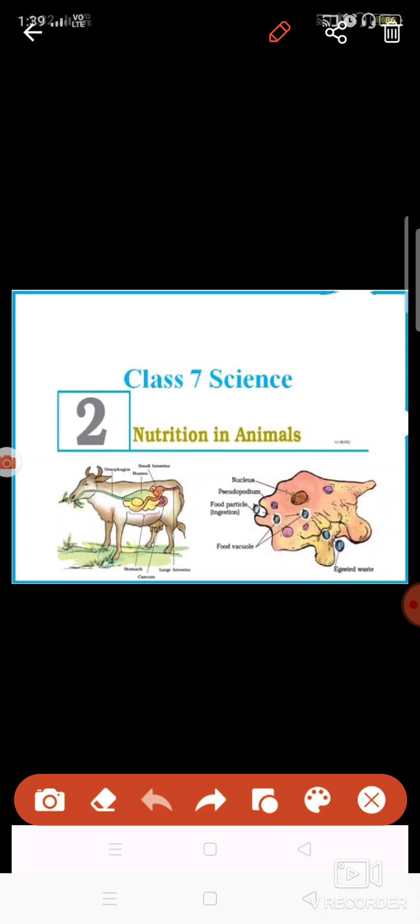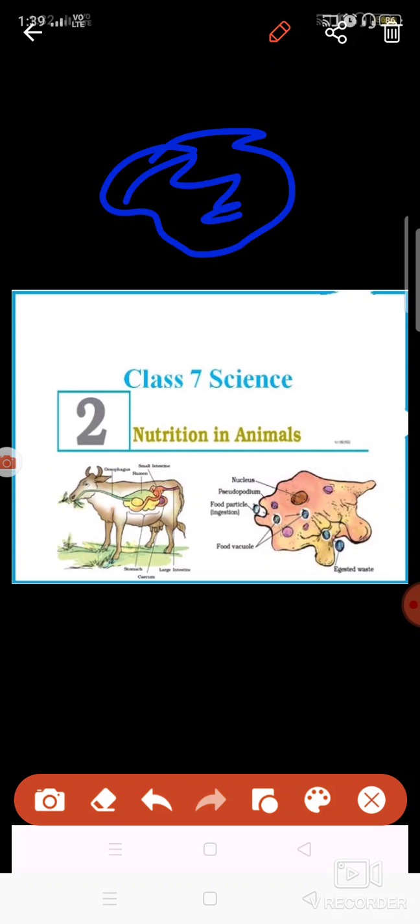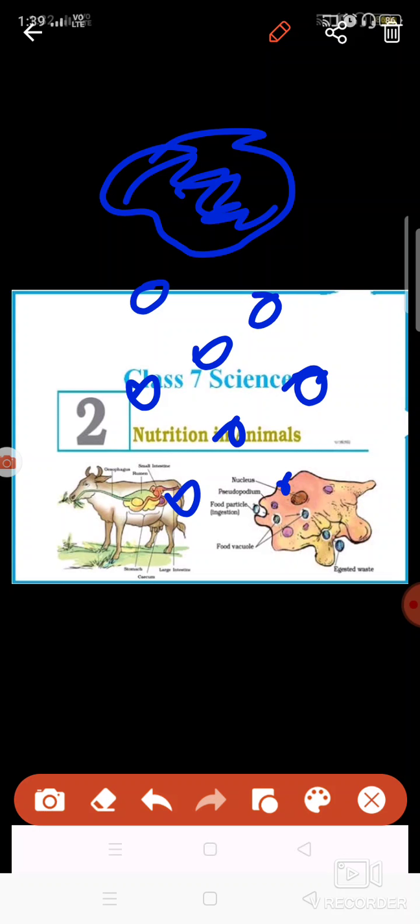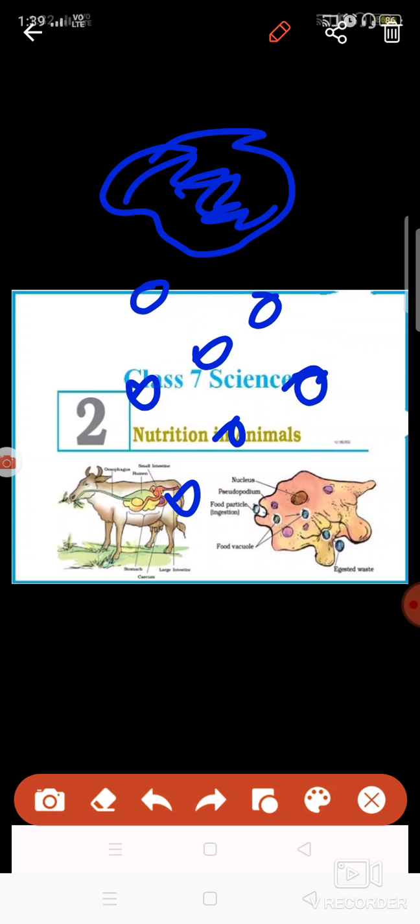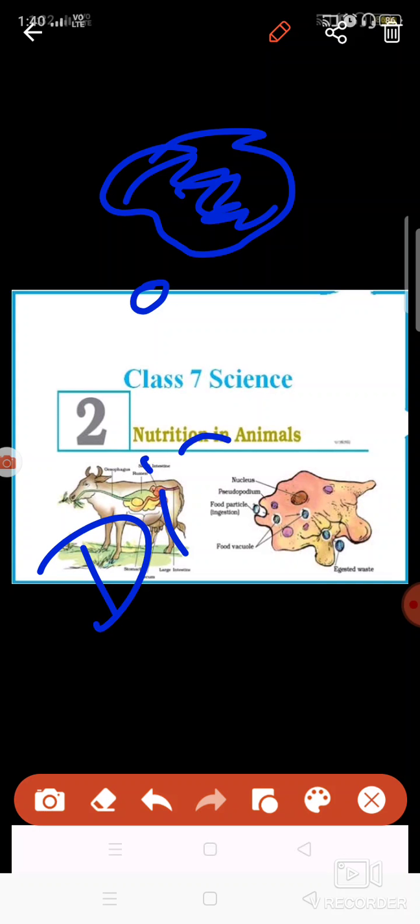In this type of nutrition, food is taken in solid form, and when it goes inside the body, it is broken down into simple form. This food will be broken down into simple and soluble forms, converted into small fragments. This process is known as digestion.